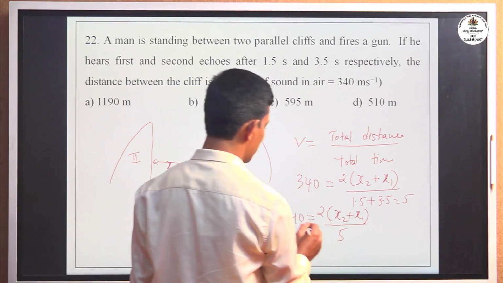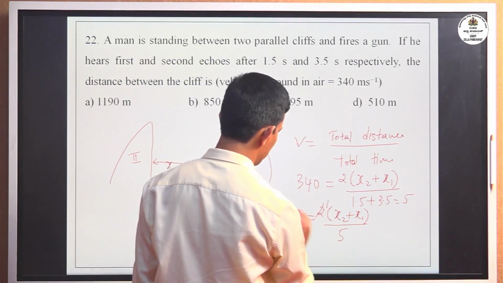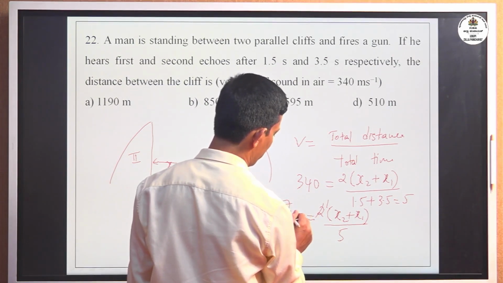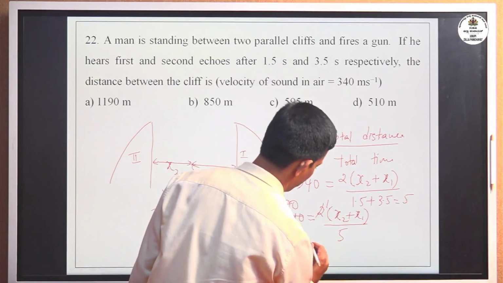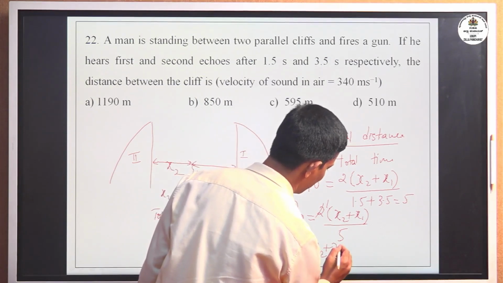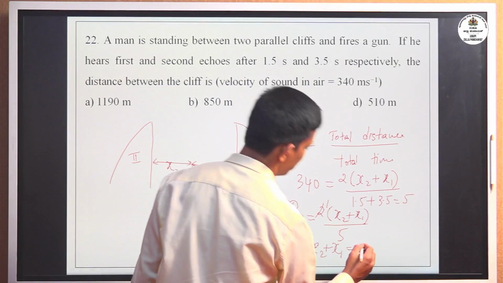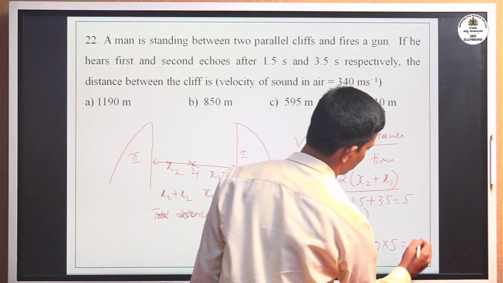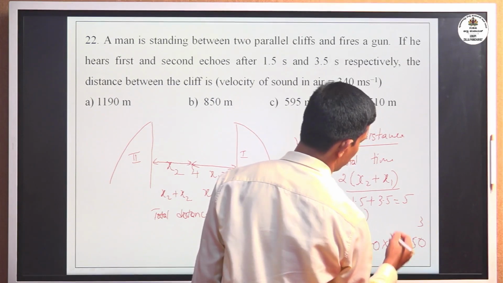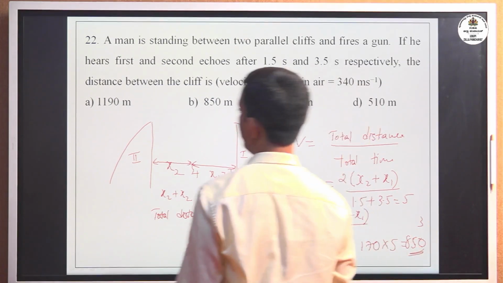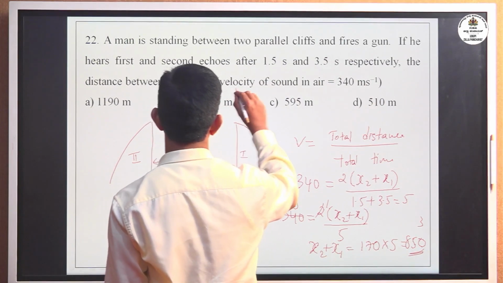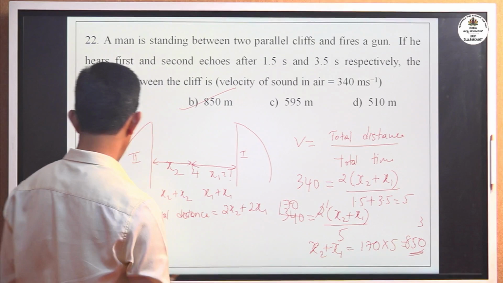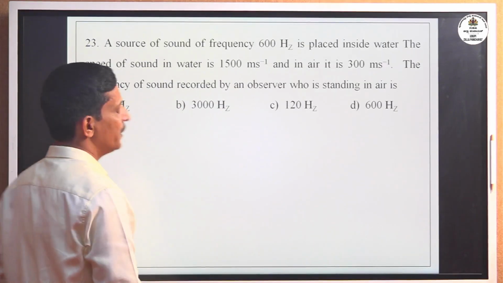So simplify this one. 2 ones are 2, 2 sevens are 14, 0. Or x2 plus x1 is equal to 5 into 170. 5 0s are 0, 5 7s are 35, 5 1s are 5, that is 850 meter is the correct option. Your total distance between the two cliffs is 850 meter. Okay, move to the next problem.